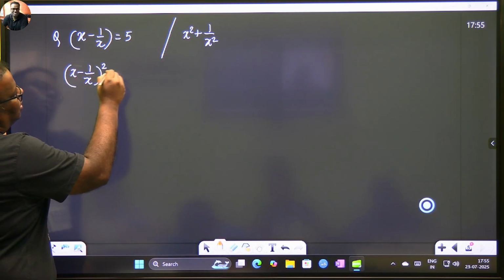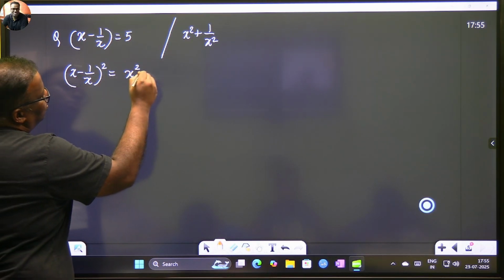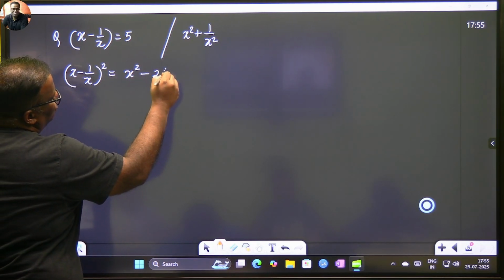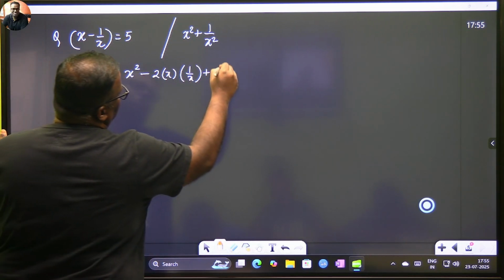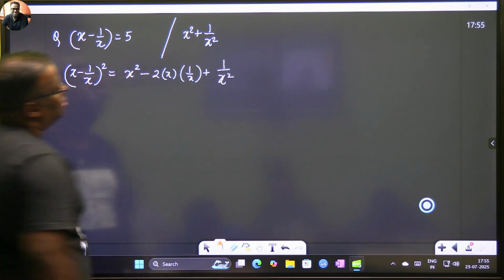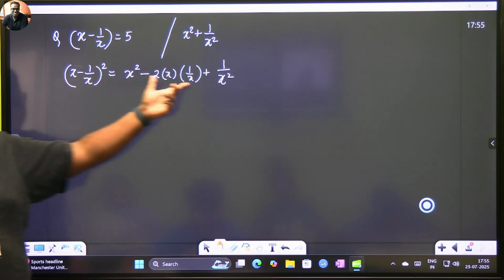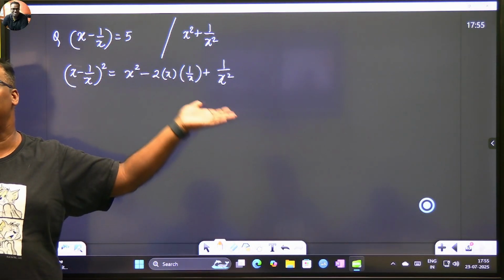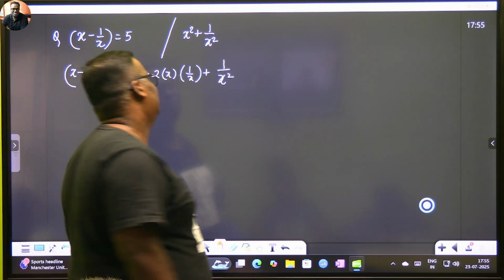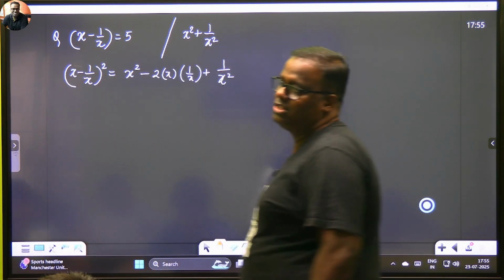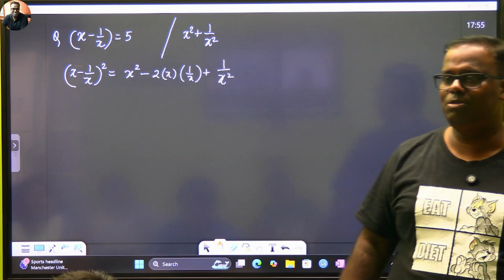Whole square. A square minus 2ab, 2 into x into 1 upon x, plus b square. What is the big deal? You still have this item. Instead of becoming a minus 2, it will become plus 2. How easy is that? The whole answer, instead of being a minus 2 this time, it will become a plus 2.